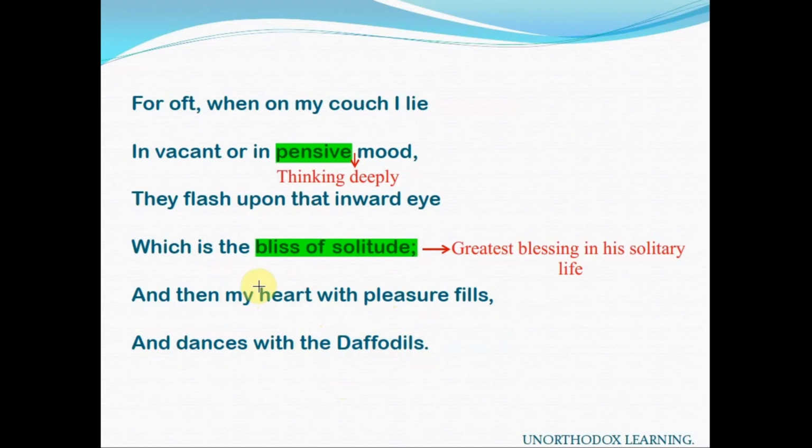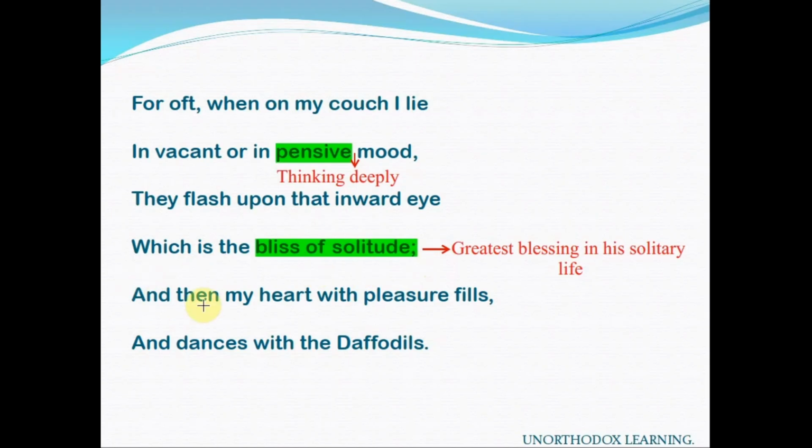And here in this stanza, the poet is saying about his feelings that after some time, when this event was over and he went back to his house, whenever he would be in pensive mood, pensive means thinking deeply, whenever he would lie on his couch, it's a kind of sofa, and think deeply, then the memories of those golden daffodils, the joy of this recollection was the greatest bliss, greatest blessing in his solitary life.